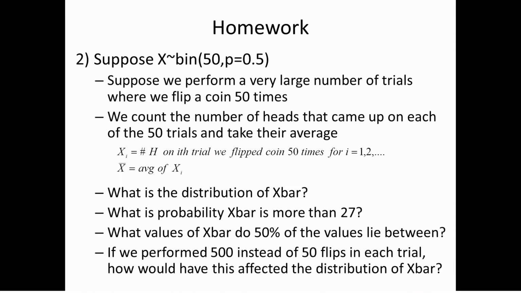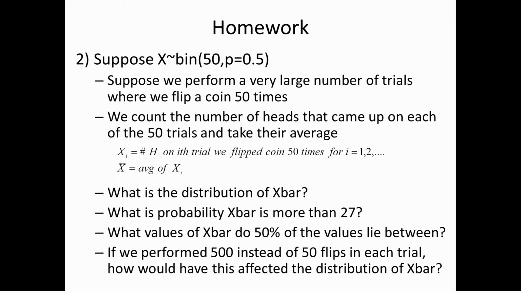Finally, we're going to look at a case where we have a random variable that's binomially distributed, where n is equal to 50 and p is equal to a half. You can consider this the number of successes in 50 flips of a fair coin. Suppose we perform a very large number of trials where we flip a coin 50 times each trial. Now we count the number of heads that come up on each of the 50 trials and take their average.